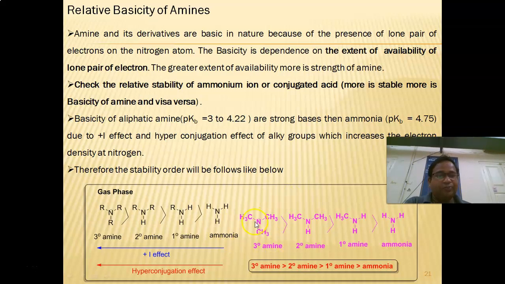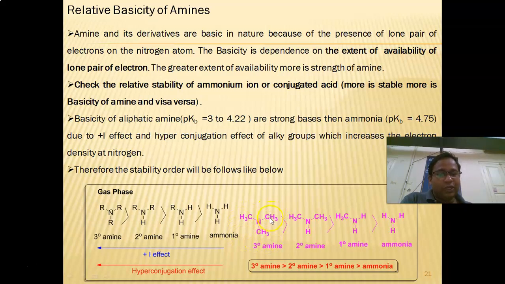So here, if the number of alpha hydrogens is more, the basicity will increase. If you consider triethylamine, dimethylamine, methylamine, and ammonia, the basicity will be greater in the case of the tertiary amine because of the presence of three electron donating groups.